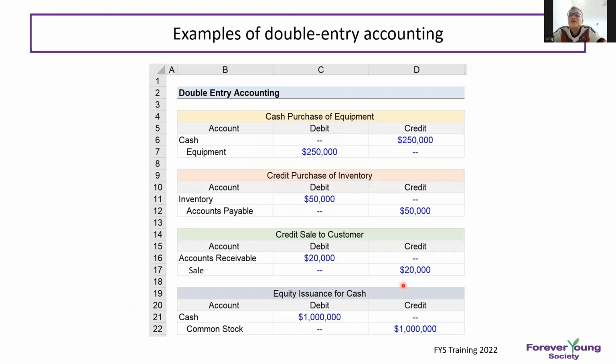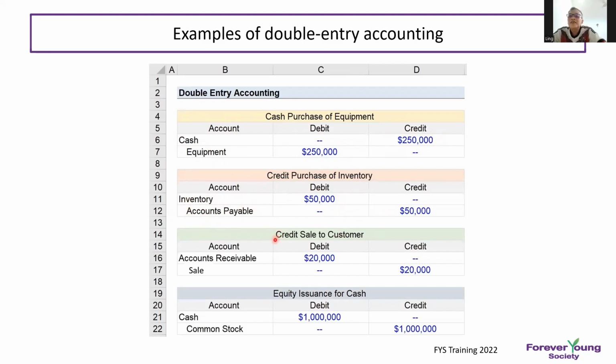This is the example for the double entry system. For credit purchase of equipment, the cash you need to key in on the credit side. The equipment is on the debit side. The same with the credit purchase of inventory. If you use credit, that means you have not yet paid the money. Inventory, you key in on the debit side. Accounts payable, that means you need to pay money, so you key in on the credit side.